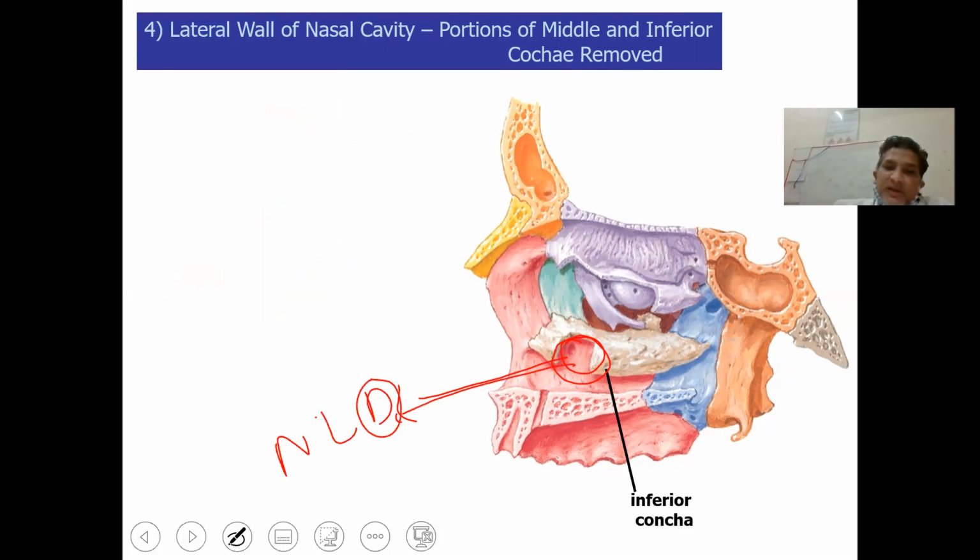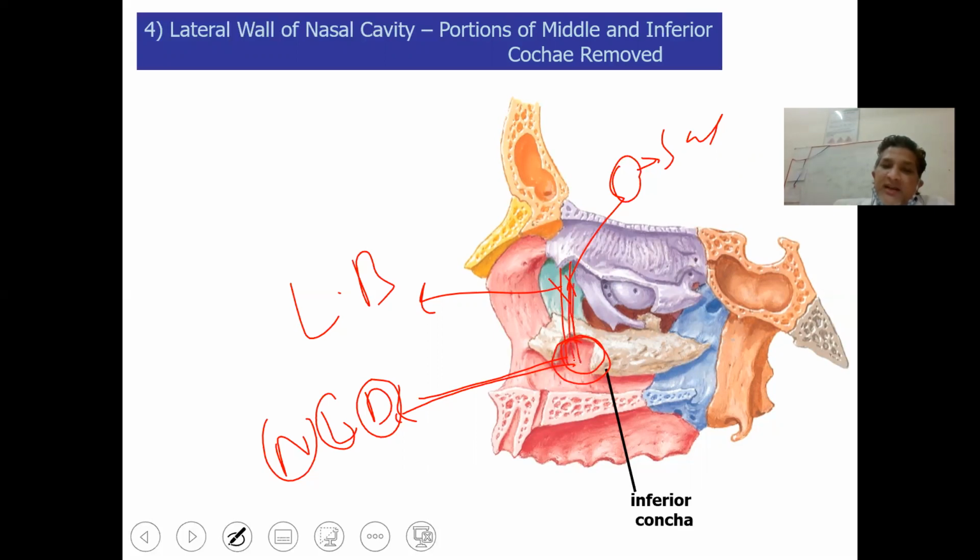This will be the lacrimal bone, and on the other side we have the lacrimal sac, and the sac opens into the nasal cavity and terminates as the opening of the nasolacrimal duct. Underneath will be the nasolacrimal duct.